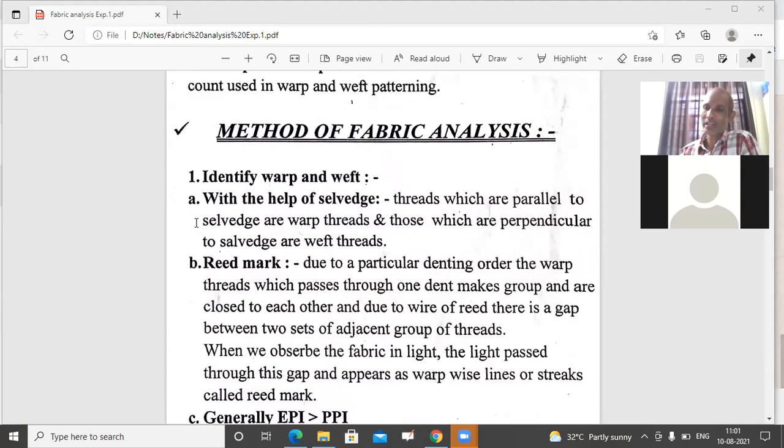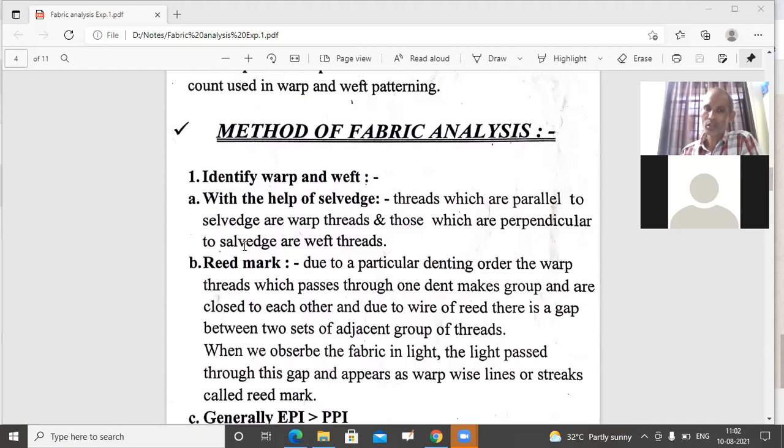But before starting this analysis process, we have to find out which direction is warp direction and which direction is weft direction in the fabric. So in the method of fabric analysis, first we are going to cover identification of warp and weft. And here we are using the most common methods only, which are generally used for this purpose.